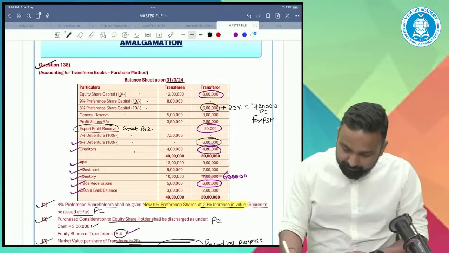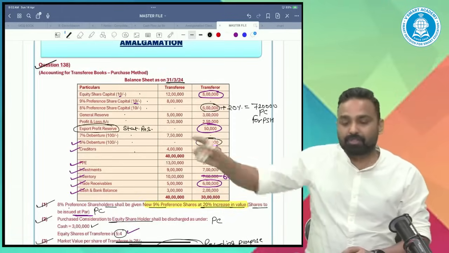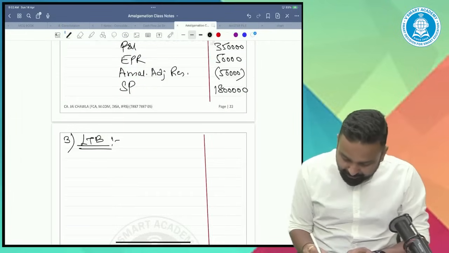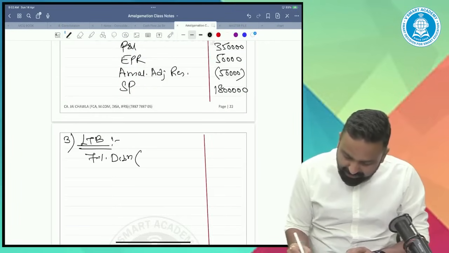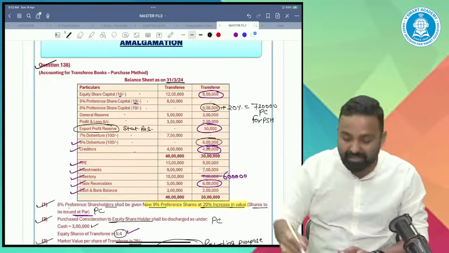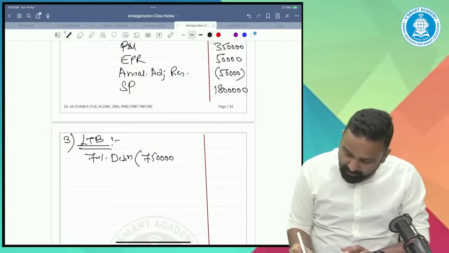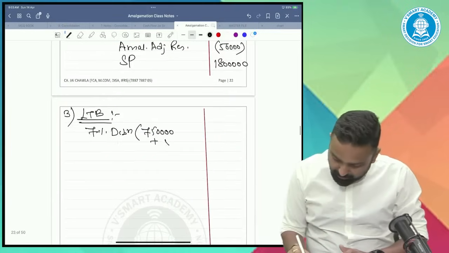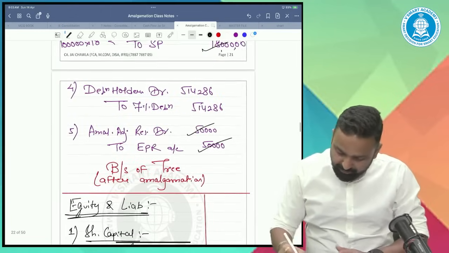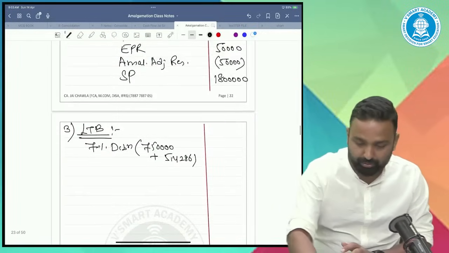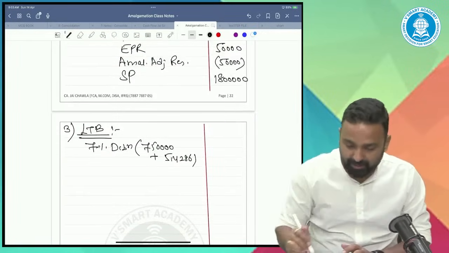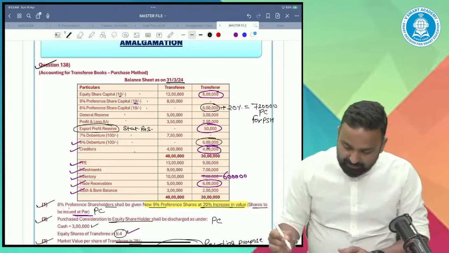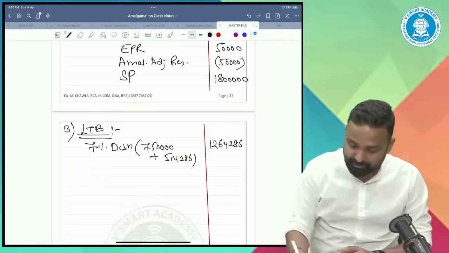Now the third item, the debentures. Long-term borrowings, 7% debentures. Whatever the 7% debentures of transferee, they were 750. And the new 7% debentures we issued, this one, 514286. So 514286 plus 750, it's 1264,286.